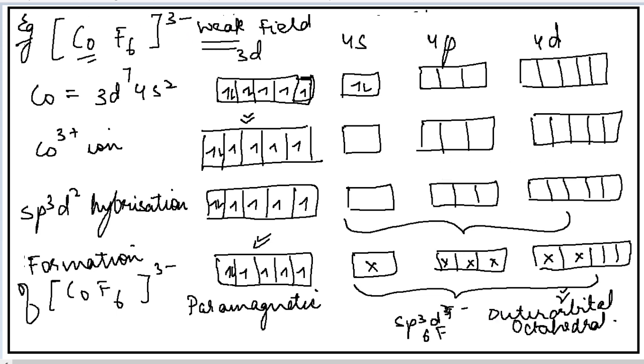So here I have discussed the example for the octahedral complexes on the basis of the valence bond theory, and I have taken both types of octahedral complexes, inner orbital octahedral complexes as well as outer orbital octahedral complexes. The inner orbital octahedral complexes had hybridization d2sp3, and outer orbital complexes had hybridization sp3d2.